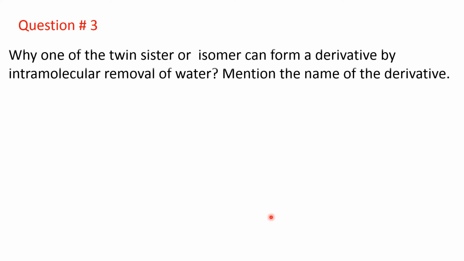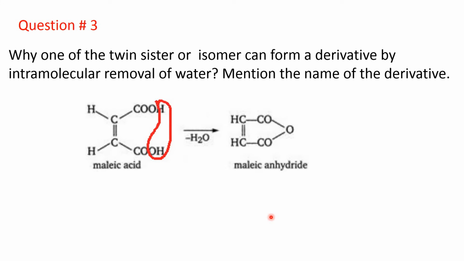Now, third question. Why can only one of the twin sister isomers form a derivative by intramolecular removal of water? Mention the name of the derivative. When these isomers are heated at 140 degrees centigrade temperature, a molecule of water is removed and the derivative, acid anhydride, is formed.